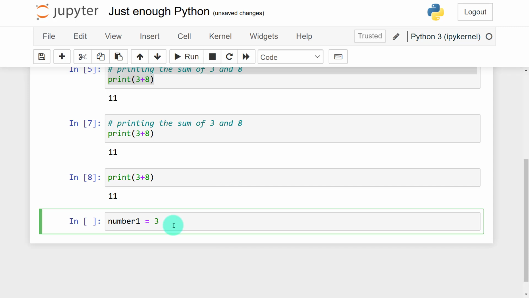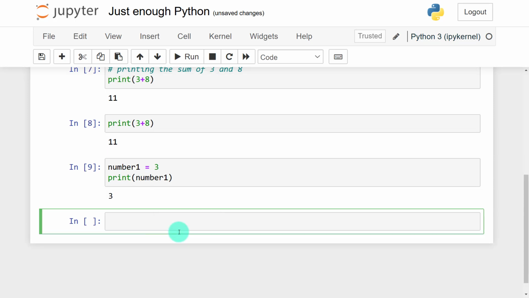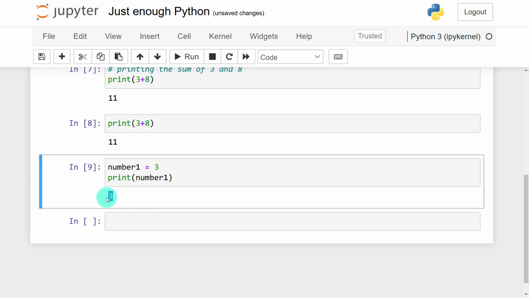So 3 is the value. Now instead of me printing 3, I can go ahead and print number 1. I can write num, then I use the tab key, it will autocomplete for me. If I run this, I'll see that 3 is printed. I hope that makes sense.